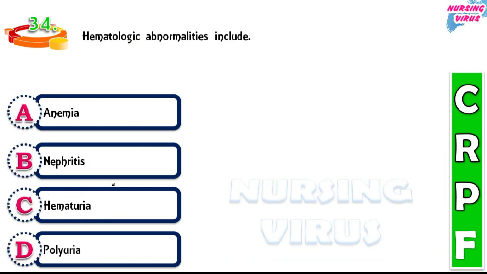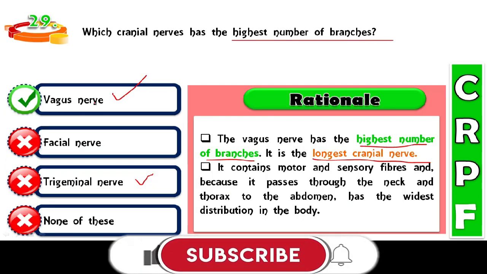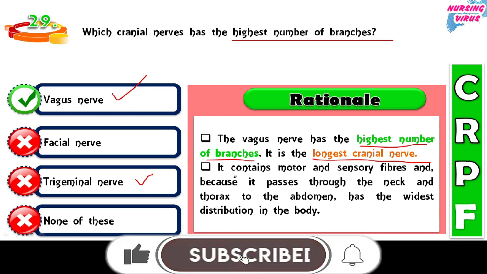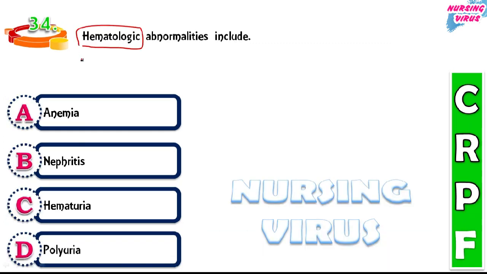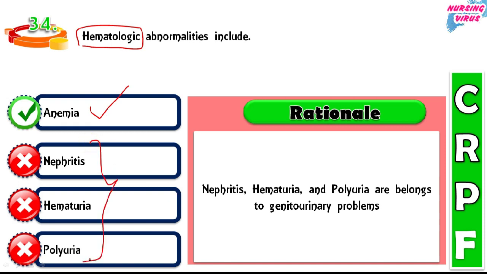Then the next one, hematological abnormalities include branches. So the vagus nerve is the correct option. Here it contains motor and sensory fibers, and because of its disorder or abnormalities. It's a very easy question. The correct option is anemia. This is one of the major problems under the hematological abnormalities. So the remaining three problems were included in the genitourinary problems.